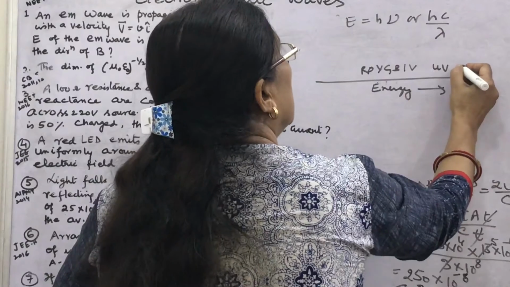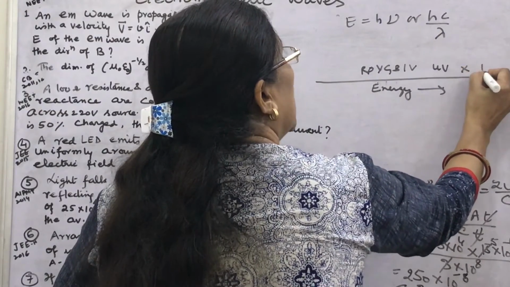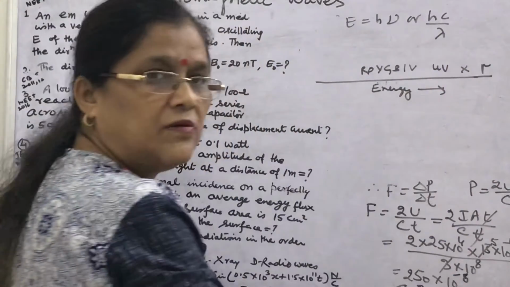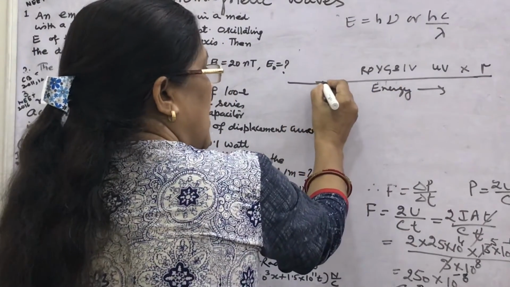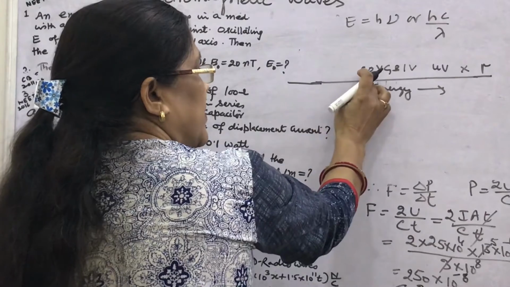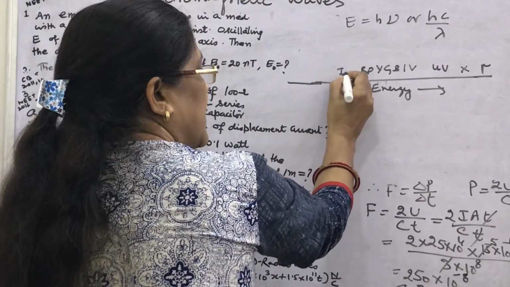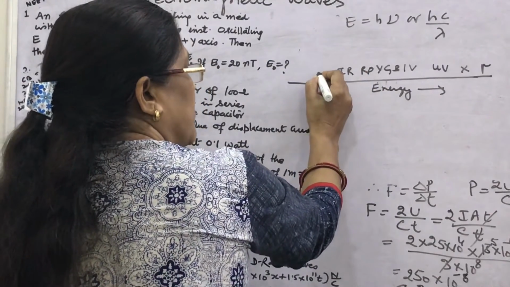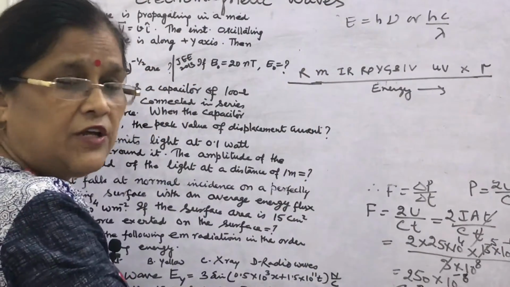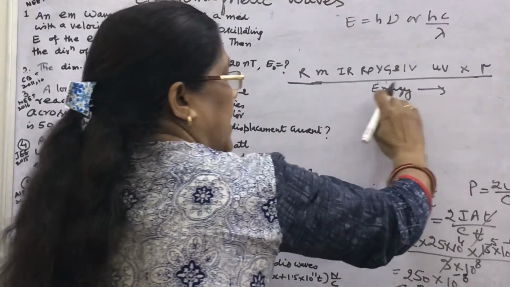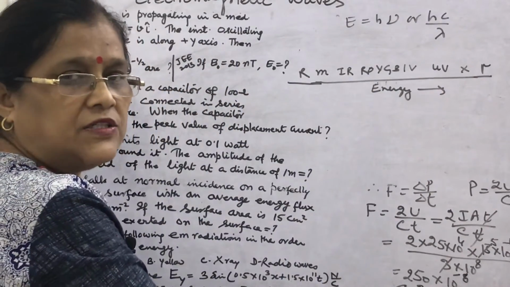Before that, X-rays, and before that, gamma rays. I am giving you a trick to learn the sequence. And after Vibgyor, after red is infrared, and then microwaves, and then radio waves. This is the sequence, and left to right I have written in the increasing order of energy.